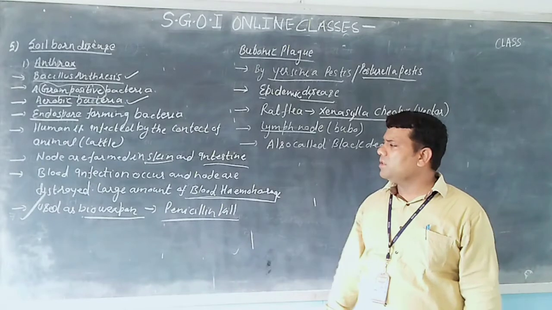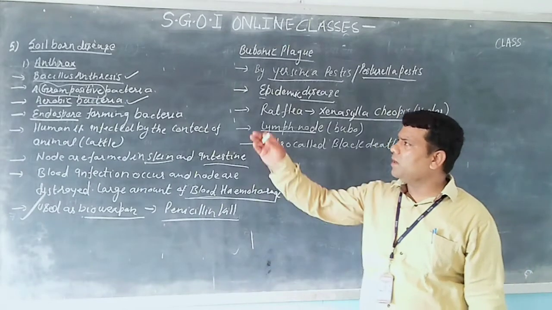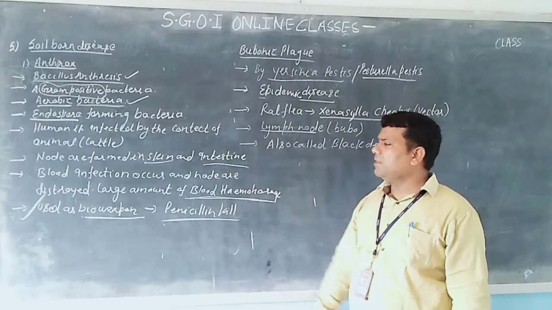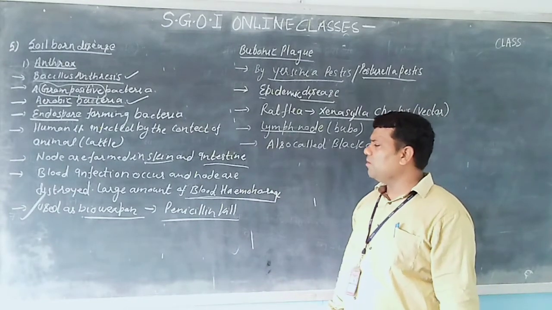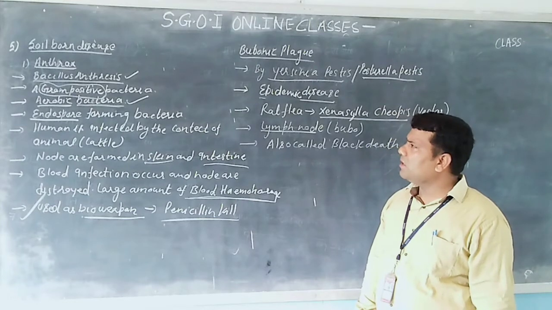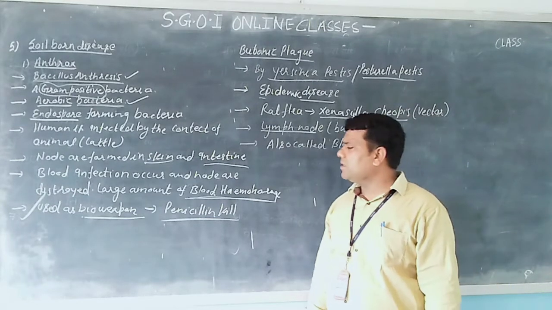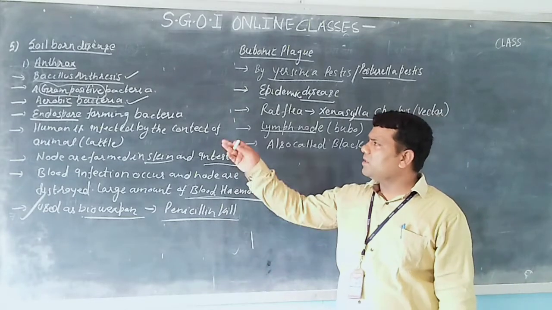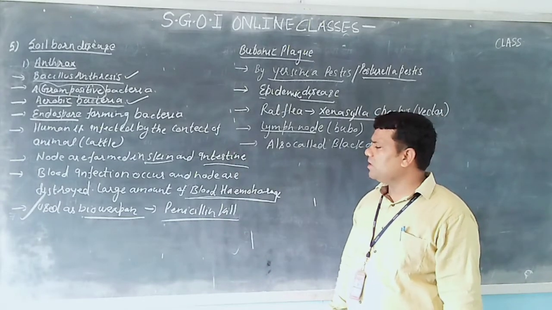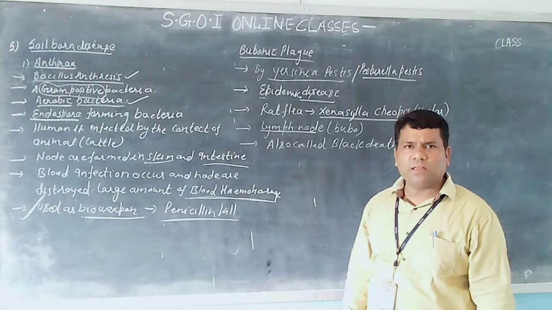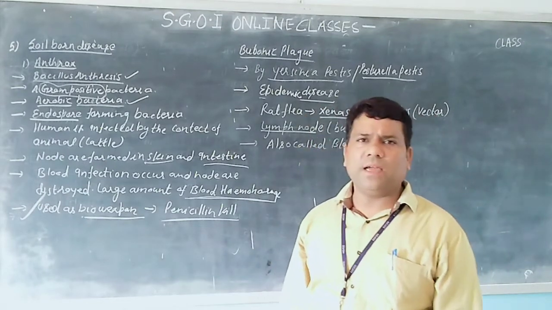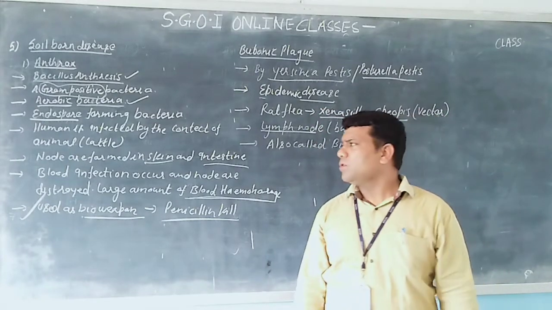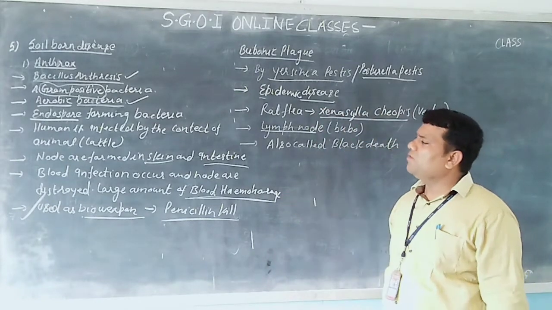Which of the following bacteria is used as a bioweapon? It is Bacillus anthracis. And what is done in the infection of anthracis? Penicillin is a type of antibiotic which is taken along with the treatment to remove the disease. Penicillin is actually an antibiotic that can be obtained from Penicillium notatum and Penicillium chrysogenum, which are types of fungus. So this disease is called anthrax disease.